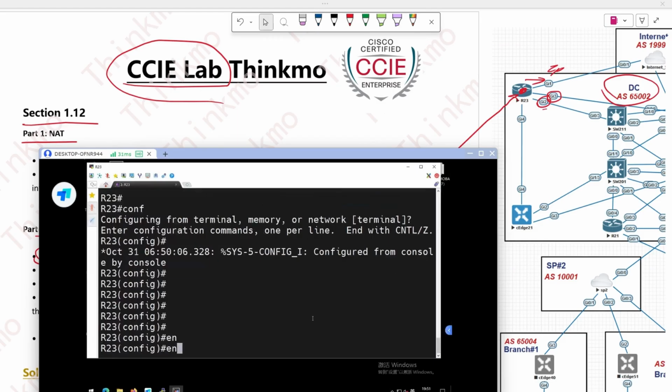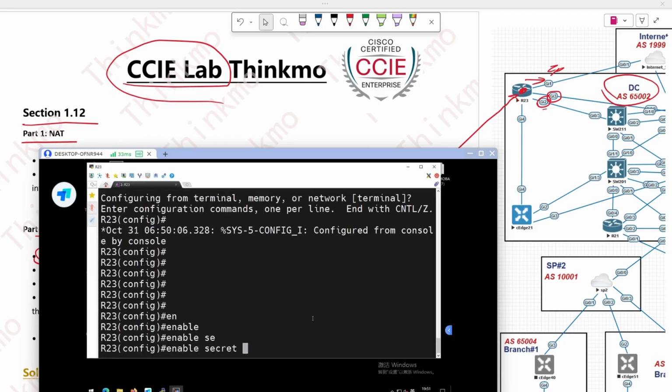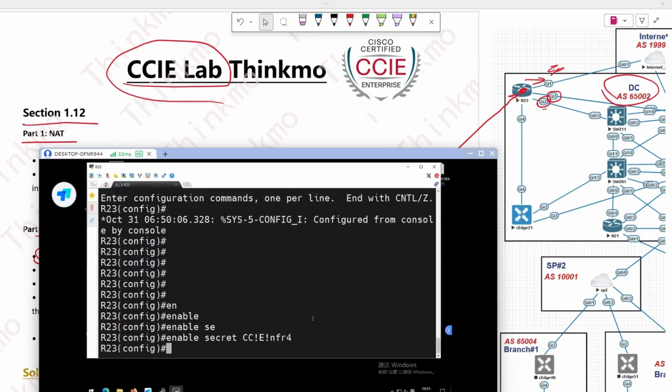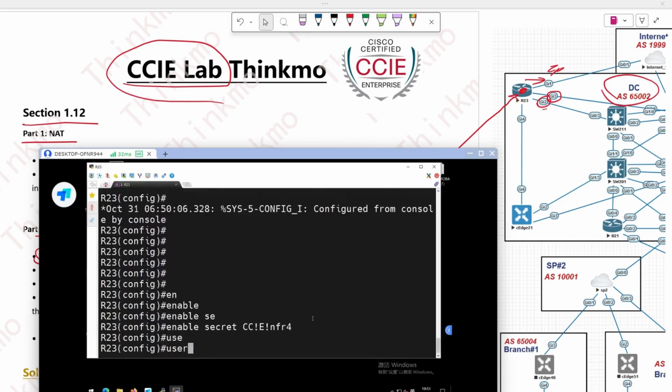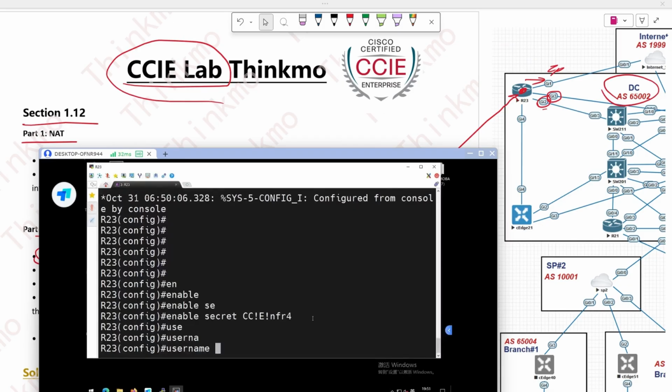First, you need to enable this feature. Enable, that's the one. Enable secret, then CCIE, then exclamation mark, lowercase nf, 24. This is the password required by the exam. You have to write it like this. Then configure a local user, username local, and the user is required to be called CCIE user. This is what the question requires us to name it, right?